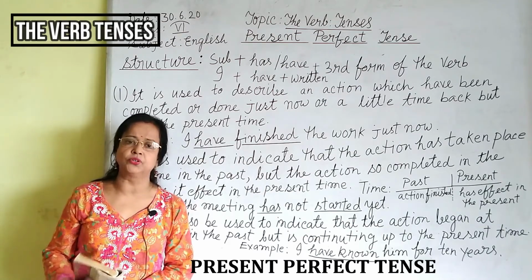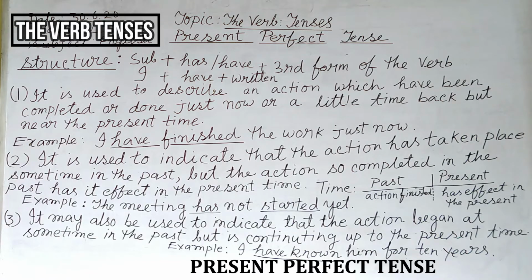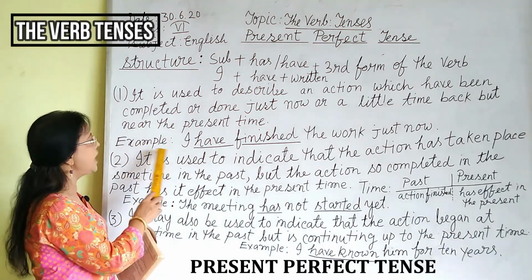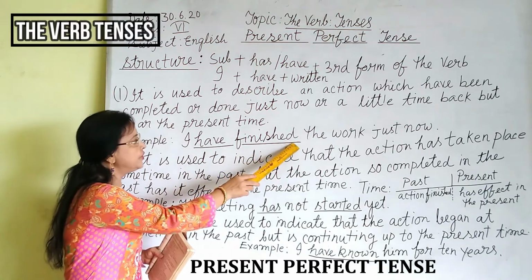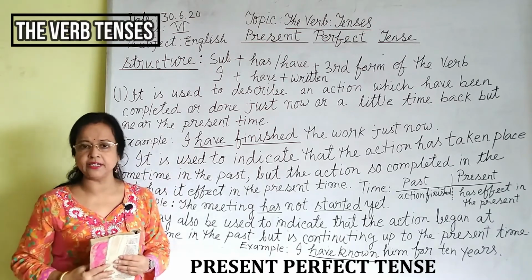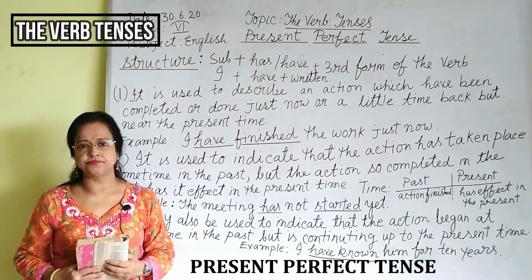Now I am telling the uses of the present perfect tense. It is used to describe an action which has been completed, finished or done just now or a little time back, but near the present time. It is a sort of link between the past and the present. Example: I have finished the work just now. Here, have finished is the present perfect tense.